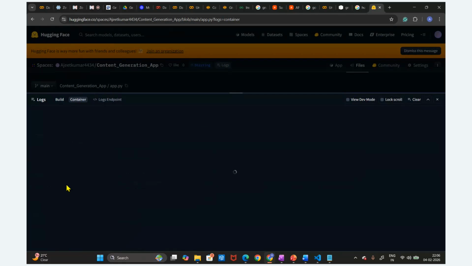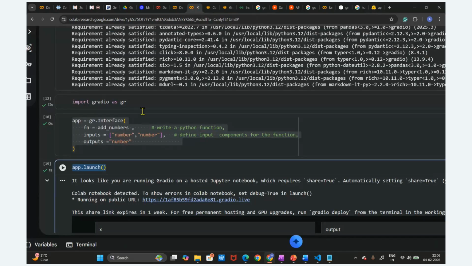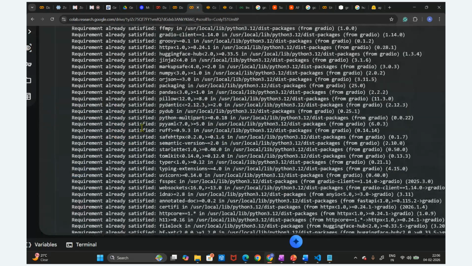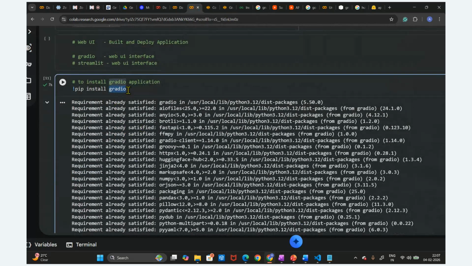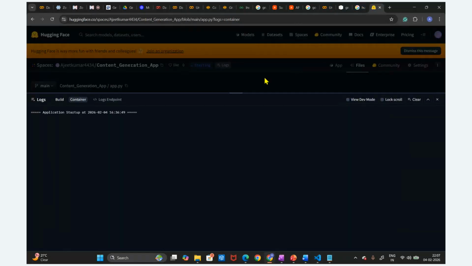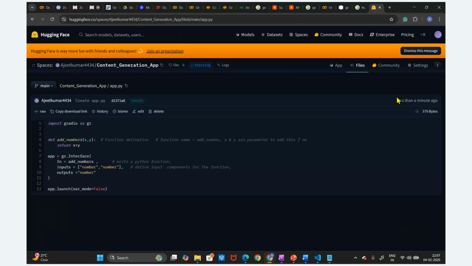But for this application, we require a dependency file. As of now, I have not installed any dependency file, right? But in our code, we have used the Gradio library, pip install gradio. We have to provide this Gradio library, otherwise it will not execute. So what I'll do is create one file here. Go to the files, just click on file.